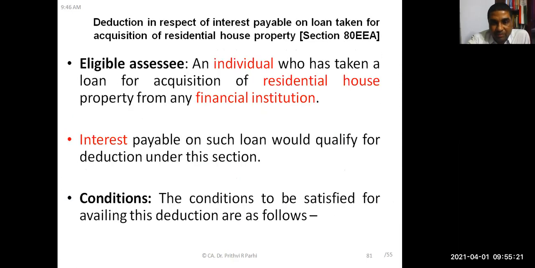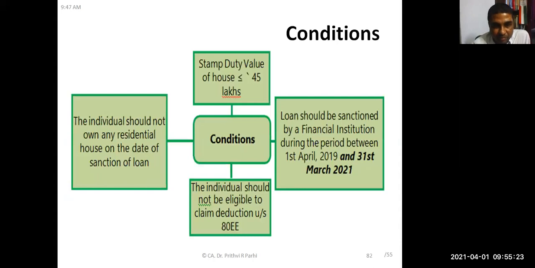So for let out houses under section 24B, sir, is there no limit on the amount of interest? There is no limit under section 24B for let out houses. So it could be maybe 1 crore or even more than that? Yes, whatever is the amount, whatever is allowed, it is allowed.